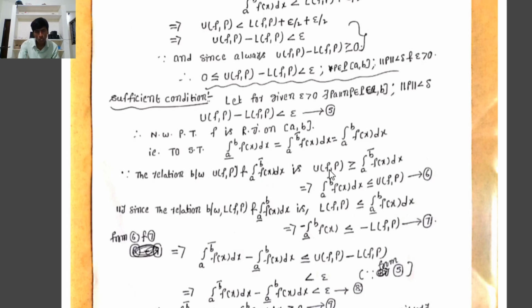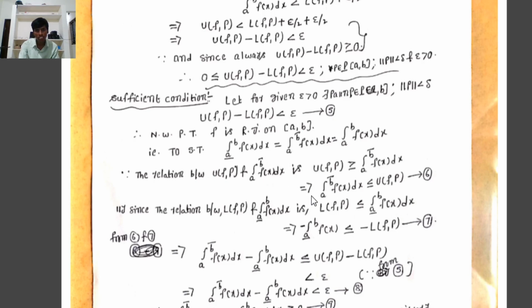That implies UFP is greater than or equal to the upper integral from a to b of f(x) dx.